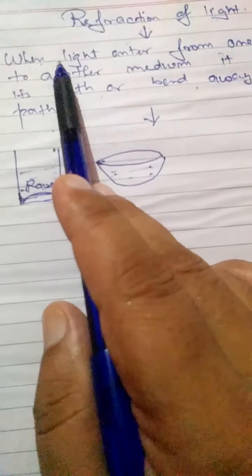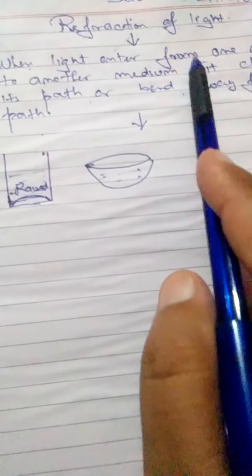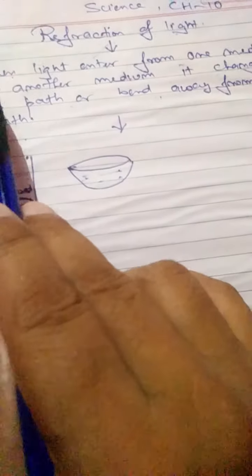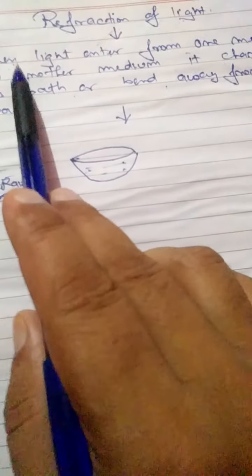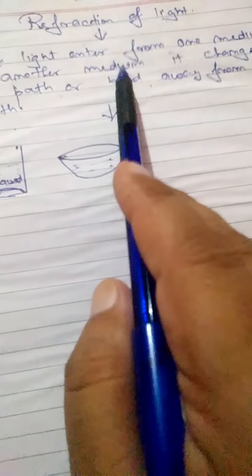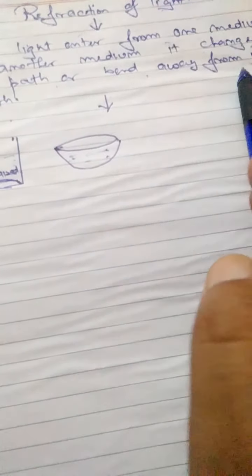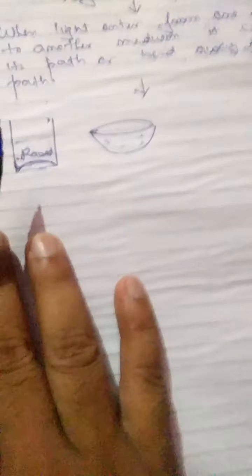So its definition says that when light enters from one medium to another medium, it changes its path or bends away from its path. Okay, meaning to say that when light enters from one medium to another, it changes its path or bends from its path.